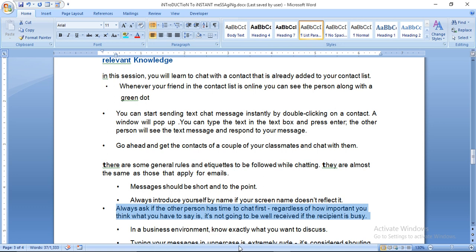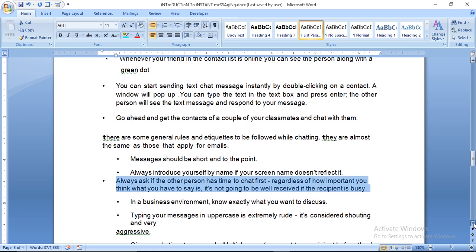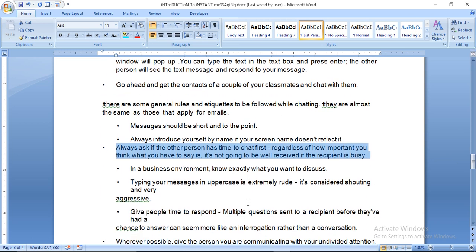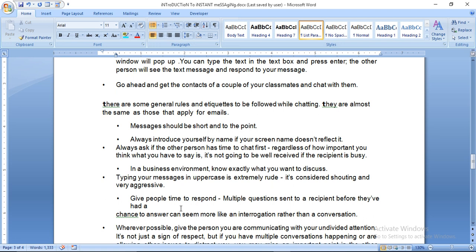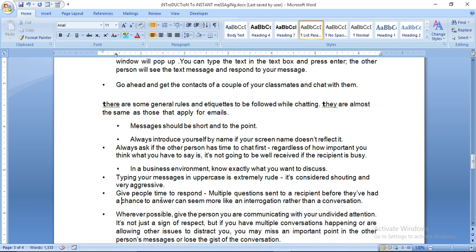Then next, in the business environment, know exactly what you want to discuss. Typing your message in uppercase is extremely rude. It is considered shouting, which is very aggressive. So don't write things in capital letters. Give people time to respond. Multiple questions sent to the recipient before they have had a chance to answer can seem more like an interrogation rather than a conversation.